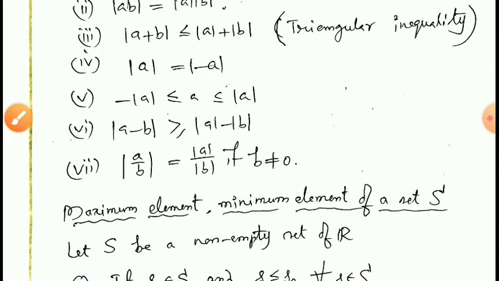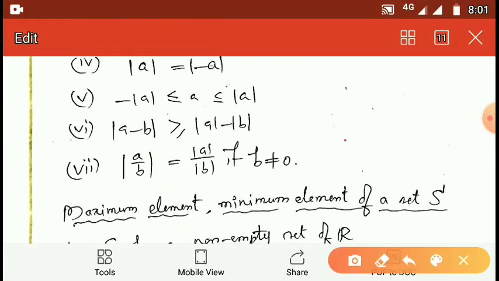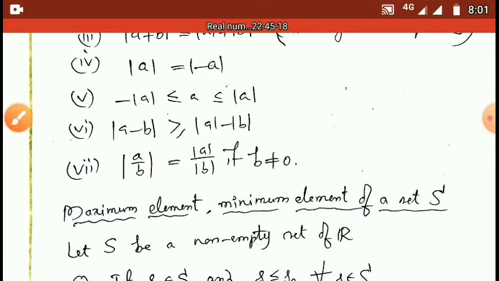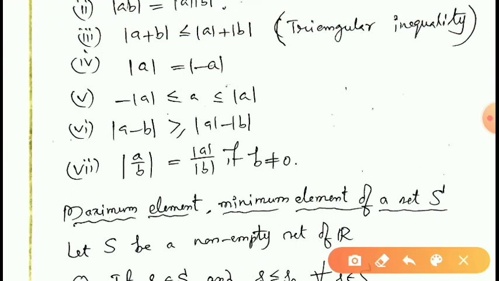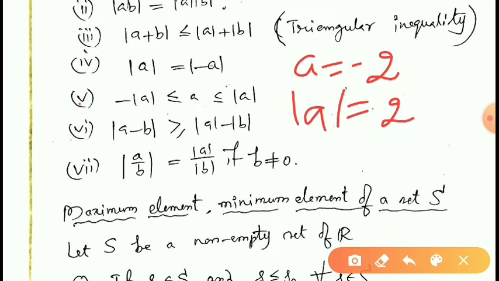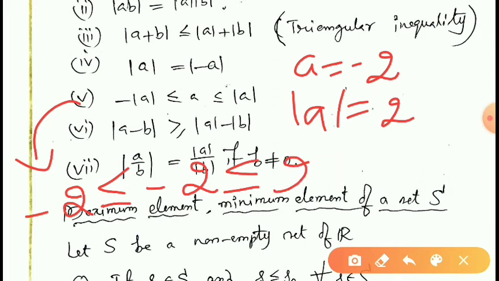So whenever A is negative, for example, suppose A is equal to minus 2, then modulus A is equal to 2. In this case, this property turns like minus modulus A, which means minus 2, is less than or equal to A, which is equal to minus 2, which is less than or equal to modulus A, which is equal to 2.